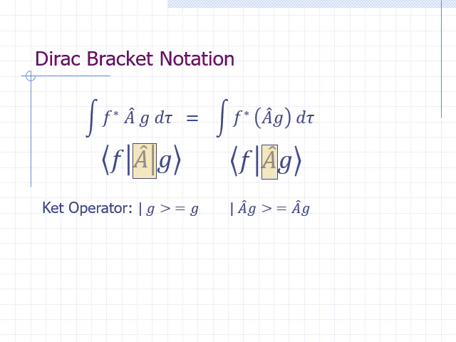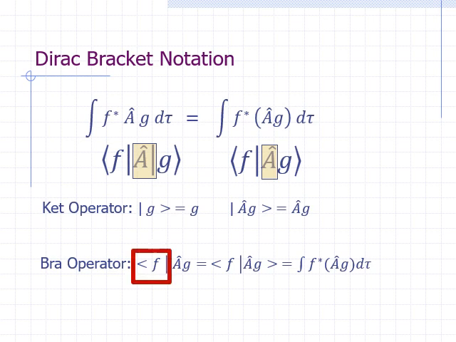Finally, the leftmost operator, which is applied last, is the bra operator. The bra operator has a function specified between a less than sign and a bar. The rule for the bra operator is that if we apply it to a function, then we must first multiply that function by the complex conjugate of the function specified in the bra operator, then integrate over all space.